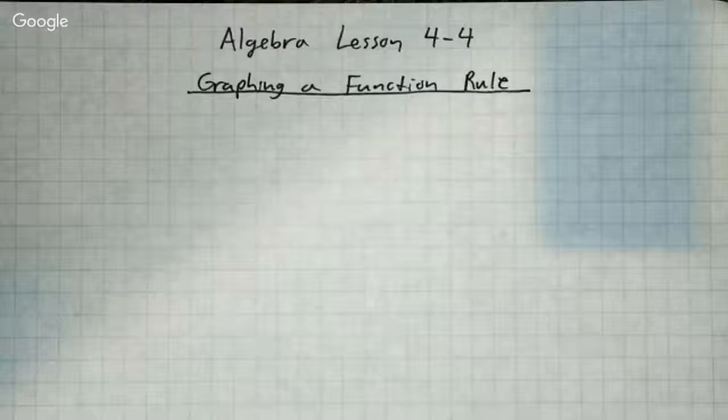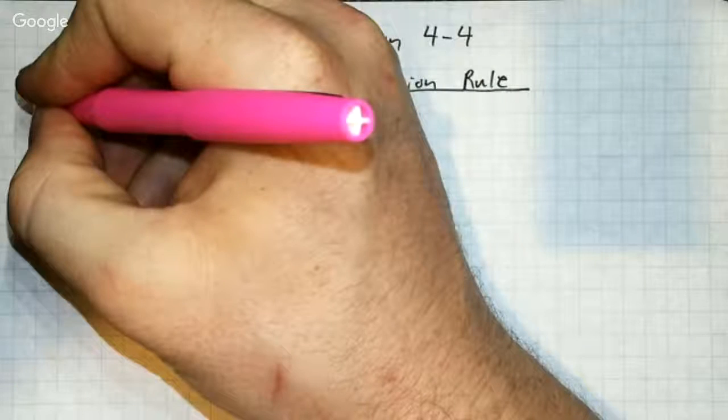All right, hello and welcome to our algebra lesson for today. This is algebra lesson 4-4. We're going to talk about graphing a function rule. All right, so we're going to go ahead and get started as we always do with our anticipatory set.